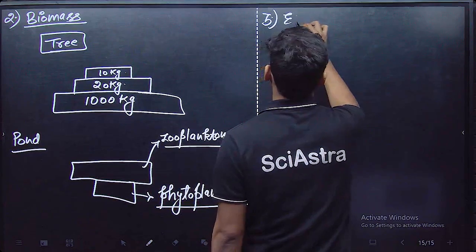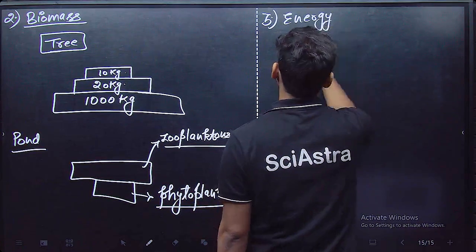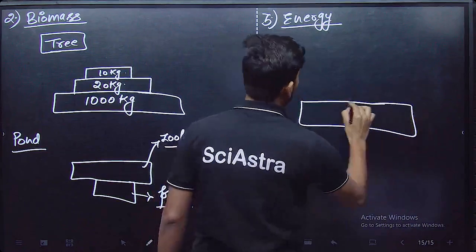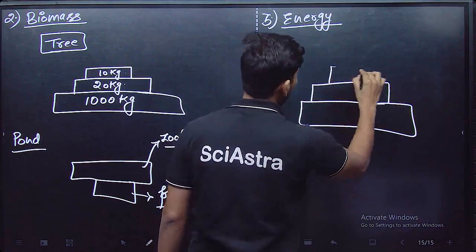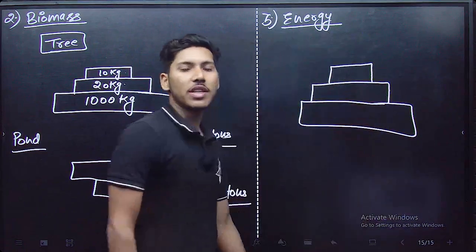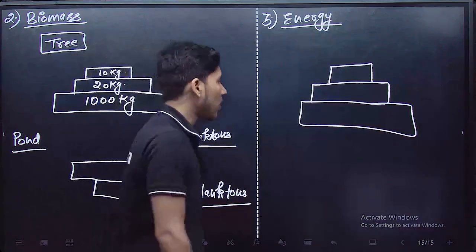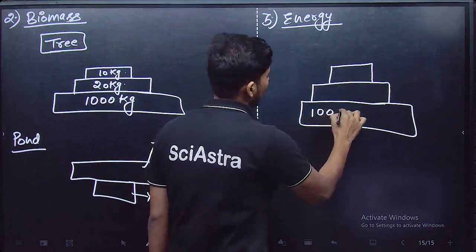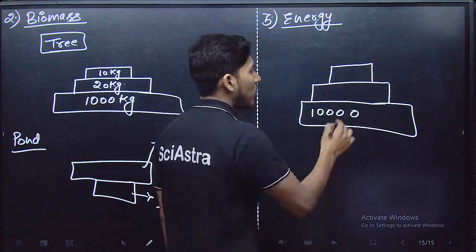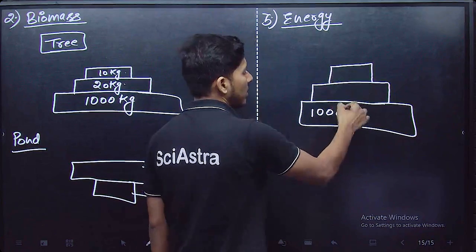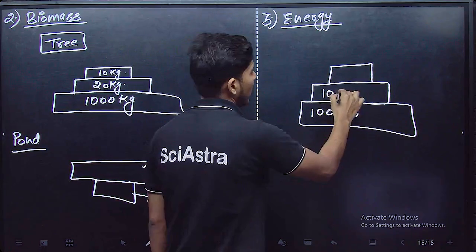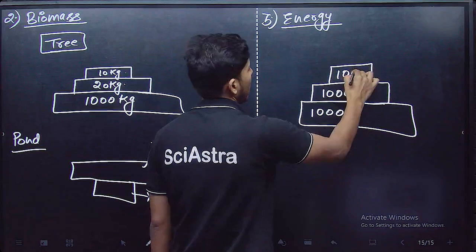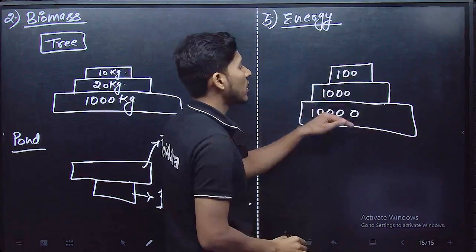Pyramid of energy is always upright and it always looks like this. Why? Because we have seen the 10% law, and according to the 10% law, producers contain the maximum amount of energy and only 10% of the energy present in the producer is transferred to the next trophic level, and 10% of that is transferred to the next trophic level. So energy is always going to reduce by 10%.